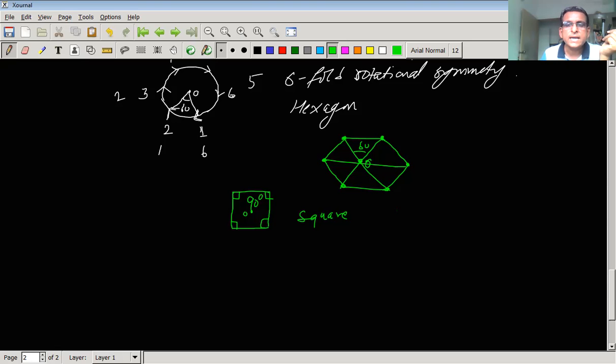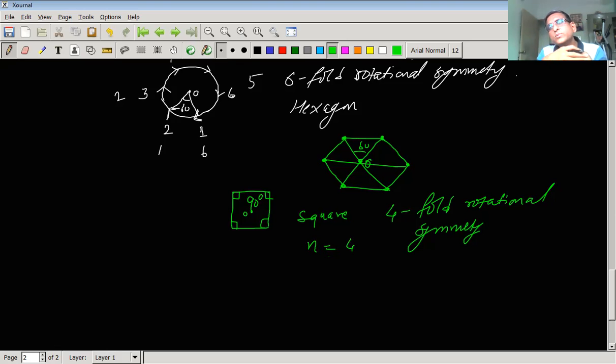So we will say that this square will have four-fold rotational symmetry. Why four-fold? Because corresponding to the value of theta equal to 90 degrees, the value of n comes to be 4. So it is called four-fold rotational symmetry.